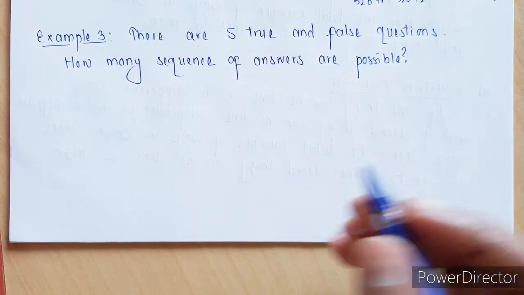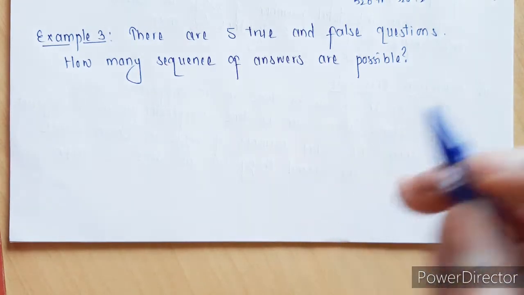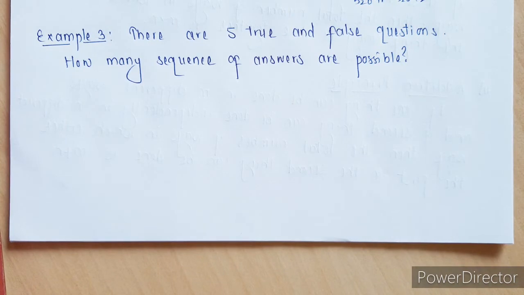Now for the first question we have only 2 possibilities. Similarly for the second also we have only 2 possibilities, that is either true or false. Similarly for third, fourth and fifth. So for each question we have only 2 possibilities, that is, the answer can be either true or false.